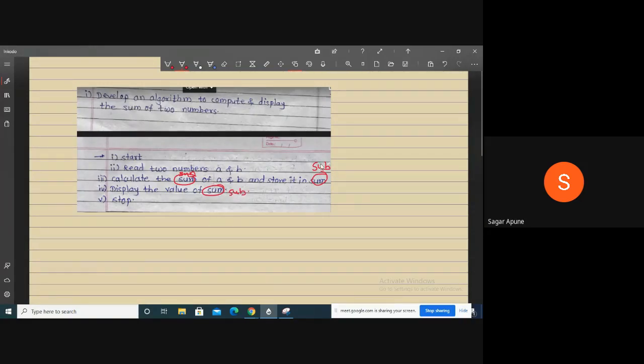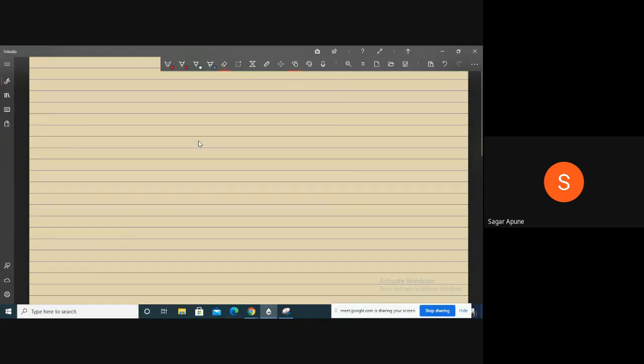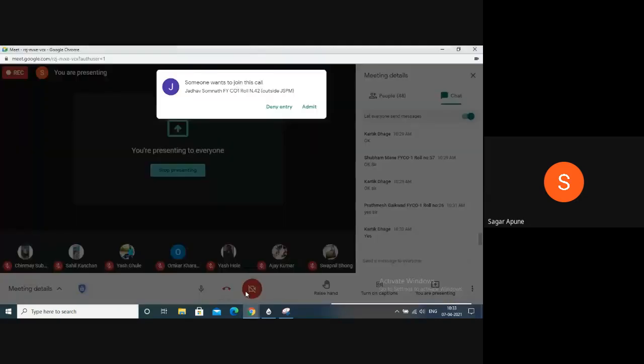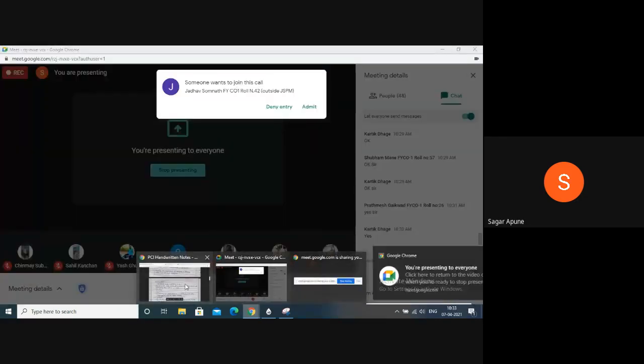For multiplication, instead of sub, write multiplication. If you want a division algorithm, write division. The algorithm is the same, only the variable names are changed. I will share these notes today in your class group. You have to read all the notes carefully and write them in your theory notebook.